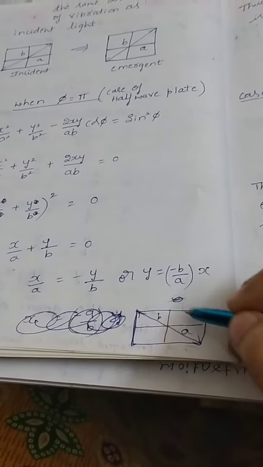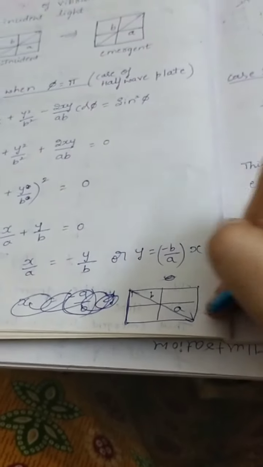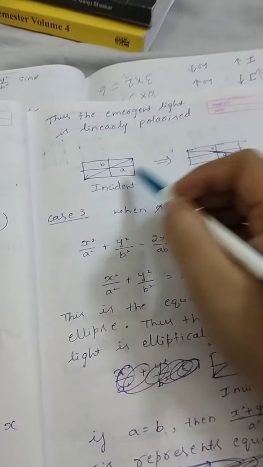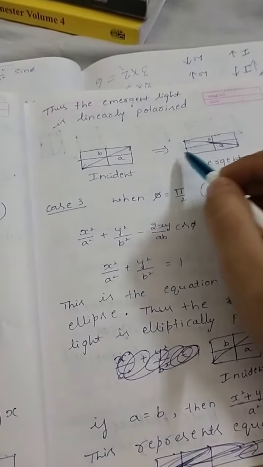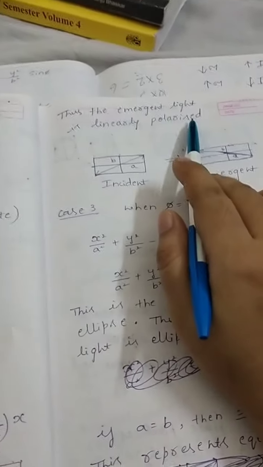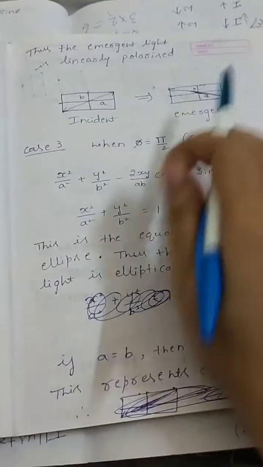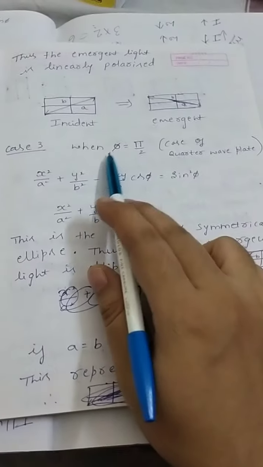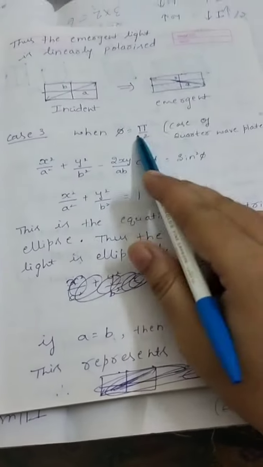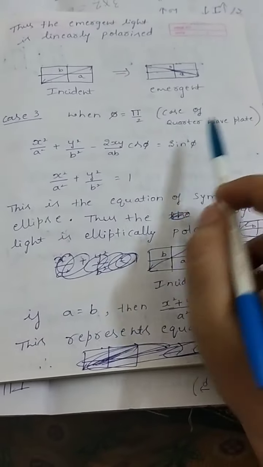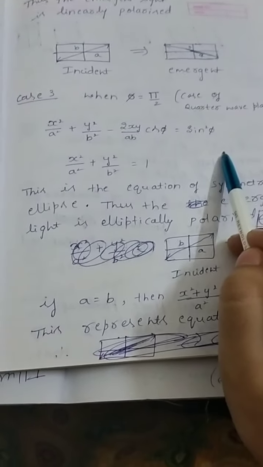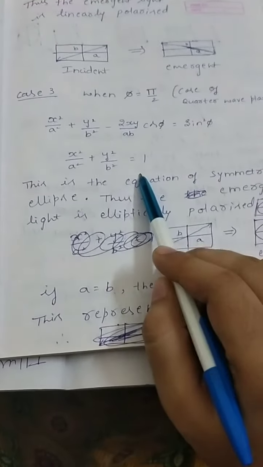That means it is in the form of the same straight line but with a negative slope. Negative slope means you should get the line like this. So if the incident light ray is like this, then you will get the emergent ray like this. That means this is also linearly polarized but with the negative slope. Okay, now I am doing case 3, that is when phi is equal to pi by 2. You know that phi equal to pi by 2 is the case of a quarter wave plate. Again the general equation. Then I will get x square by a square plus y square by b square is equal to 1.